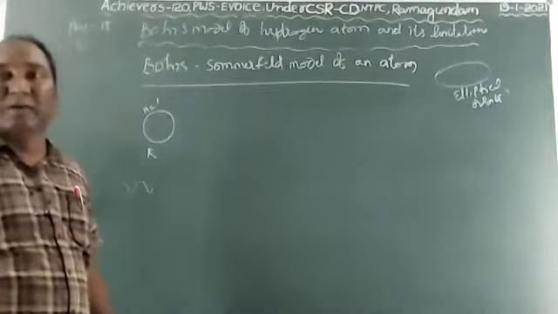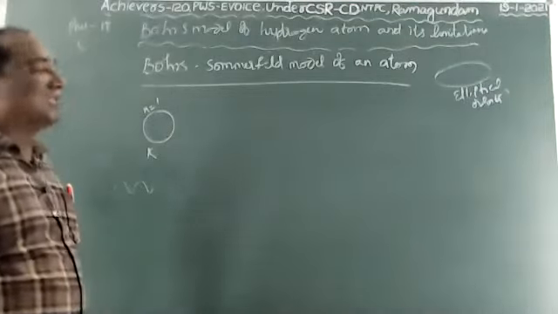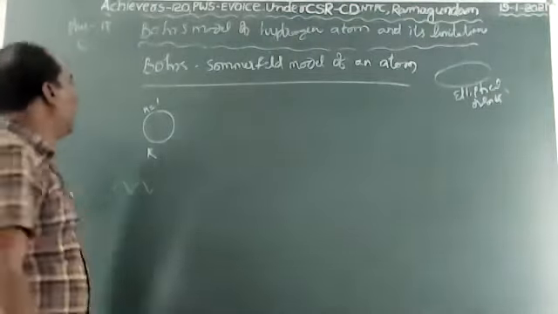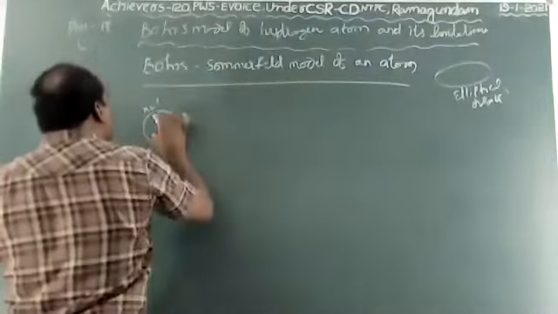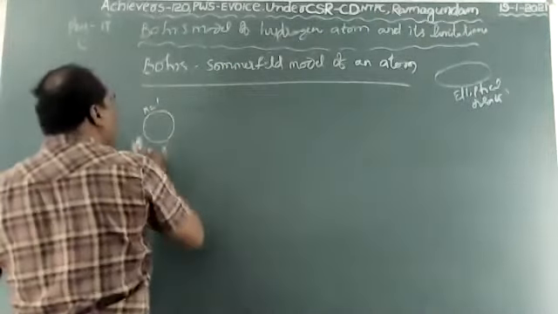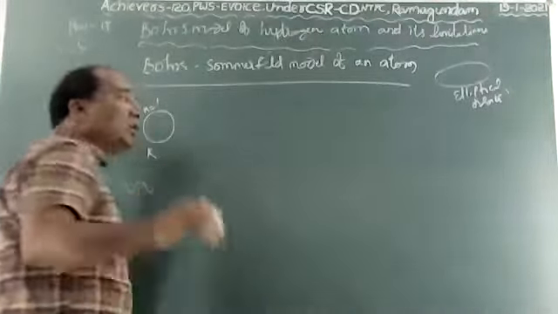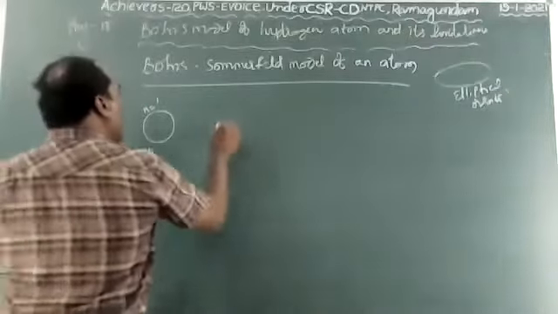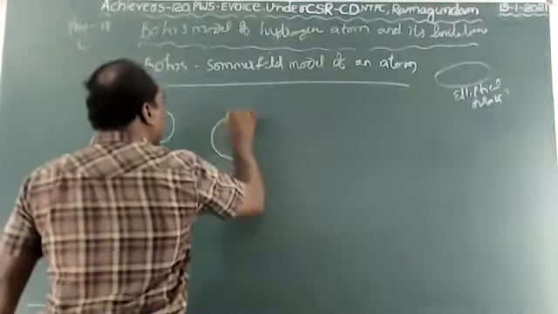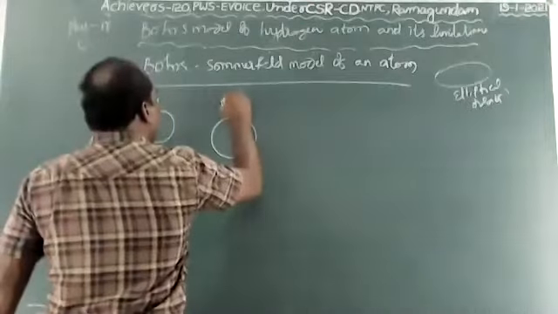Remember this for the bits, children: elliptical orbits were introduced by Sommerfeld. So Sommerfeld retains Bohr's first orbit as usual, and adds an elliptical orbit to Bohr's second orbit, that is n equals to 2.